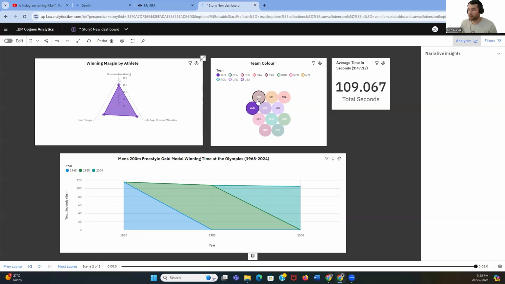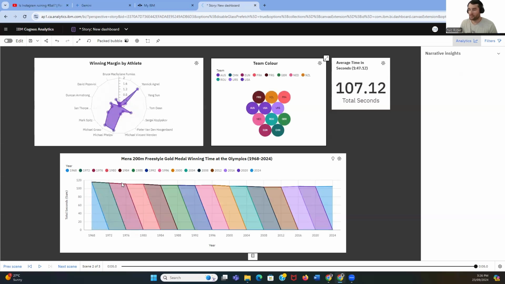Okay, so I'm just going to reset this now. All right, so down here, men's 200 freestyle gold medal winning time at the Olympics, 68 to 24. We can see that it started to trend down once again on the waterfall chart.